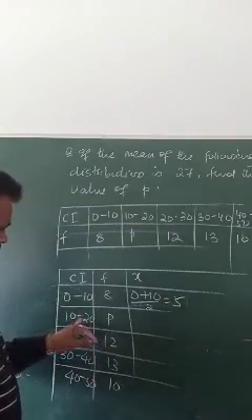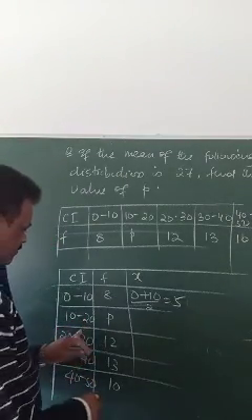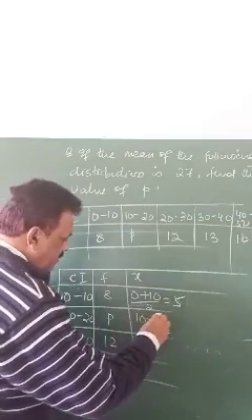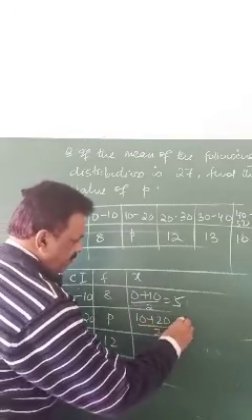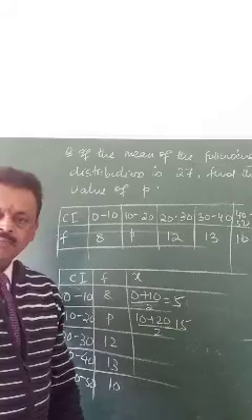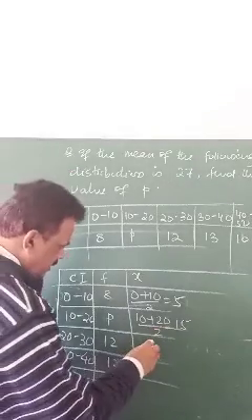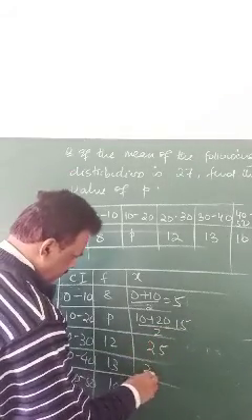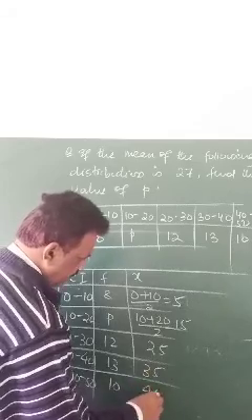Then similarly, this plus this by 2: 10 plus 20 by 2, 15. Like this, go on adding: 25, 35, 45.